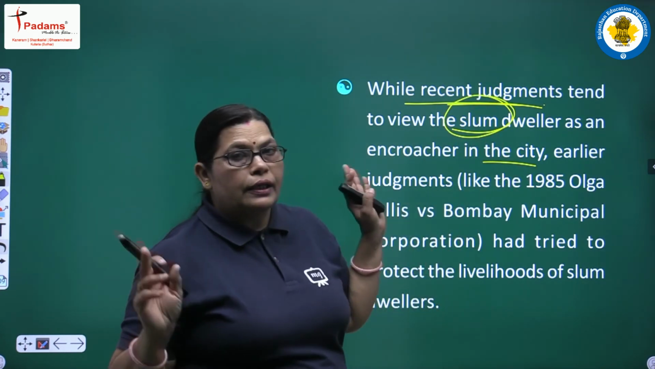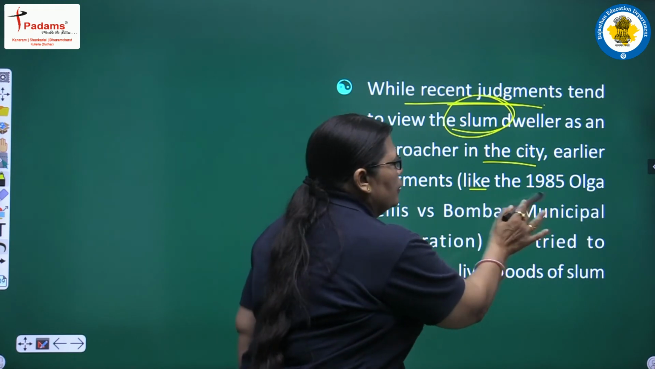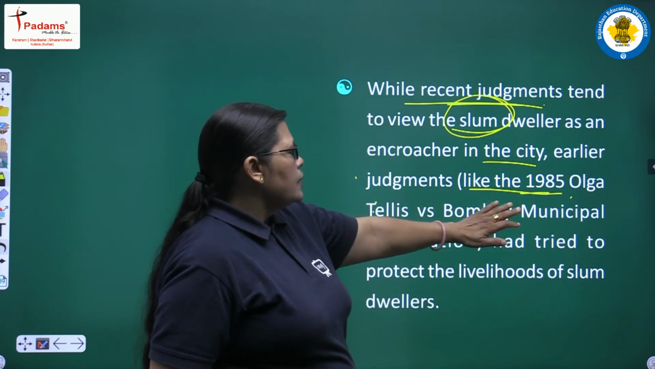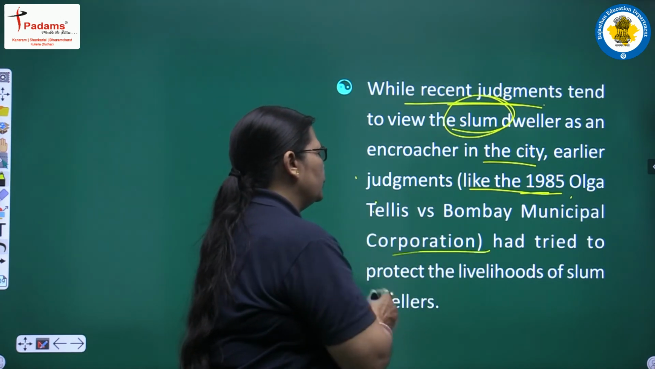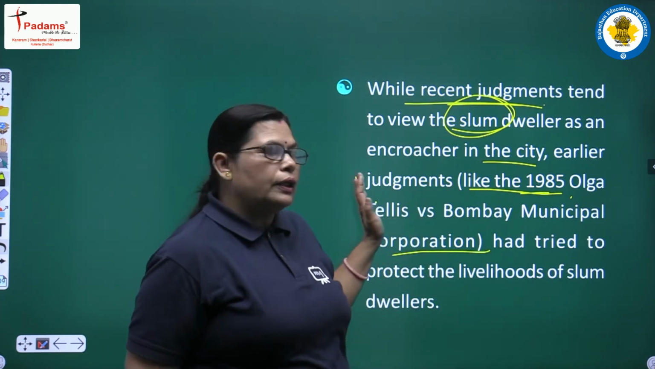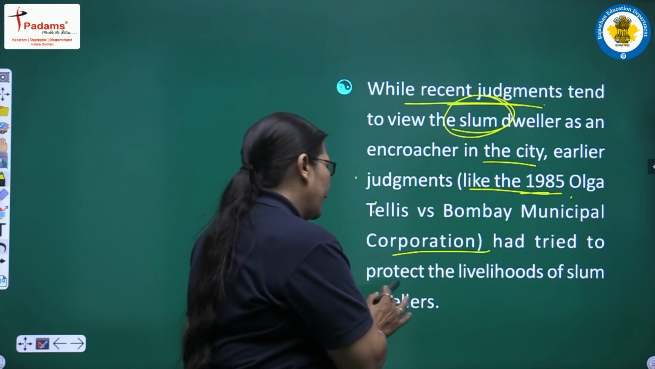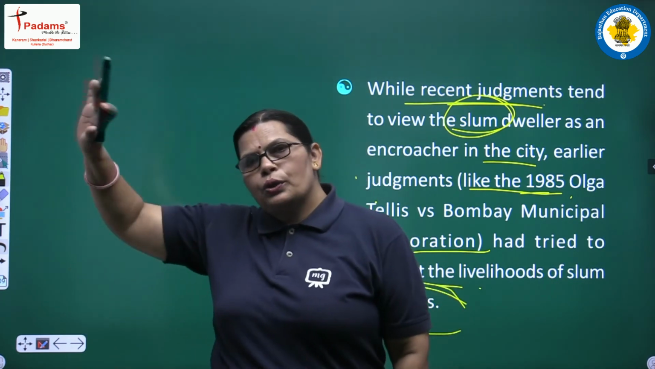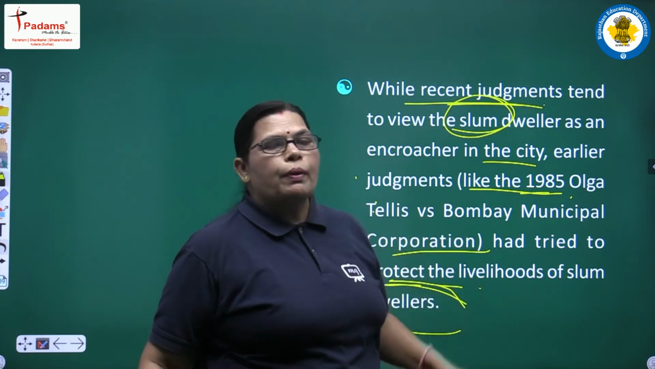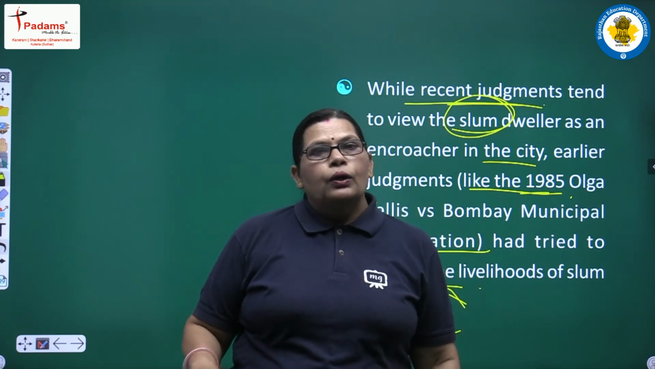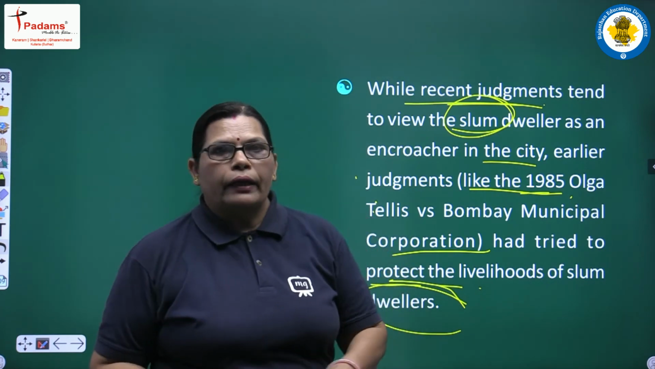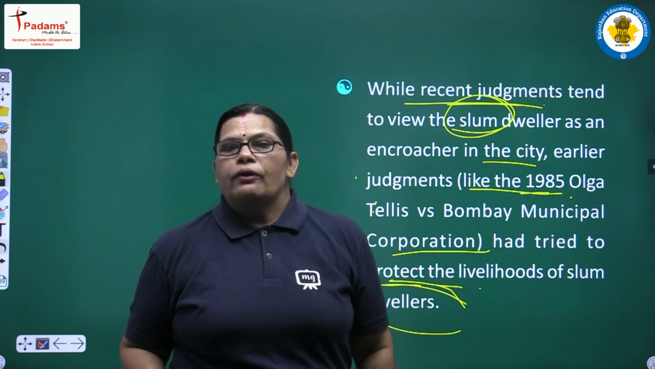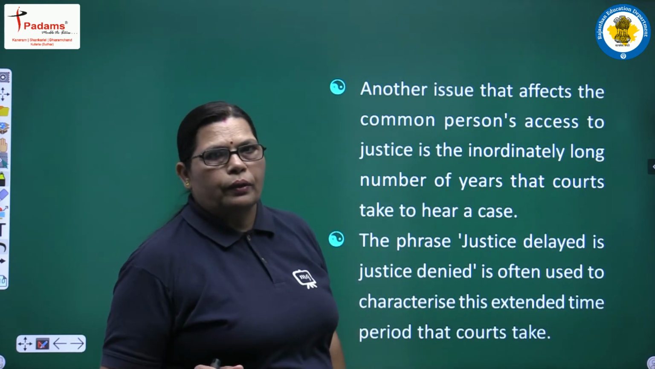Earlier judgments, it means the judgment of 1985, Olga Tellis versus Bombay Municipal Corporation, and when we are discussing the Olga Tellis case, then it had tried to protect the livelihood of slum dwellers. जब हम कहते हैं झुग्गी झोंपड़ियों वालों को जो बॉम्बे म्यूनिसिपल बोर्ड था उन्होंने हटाने की कोशिश की, and at that time in the year 1985 Olga Tellis and others had filed a case against this.